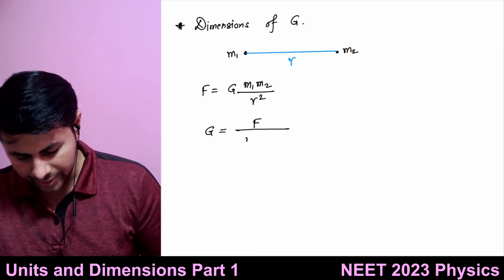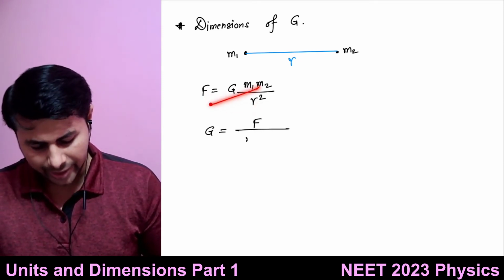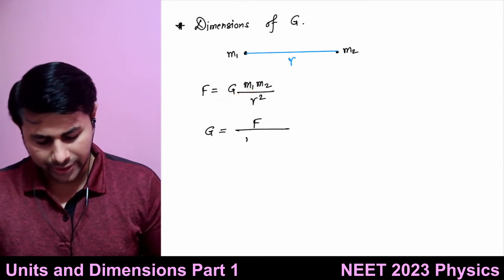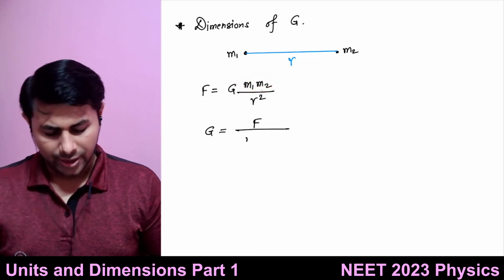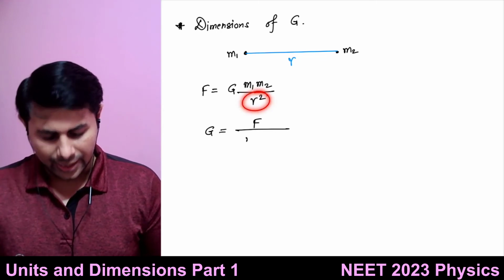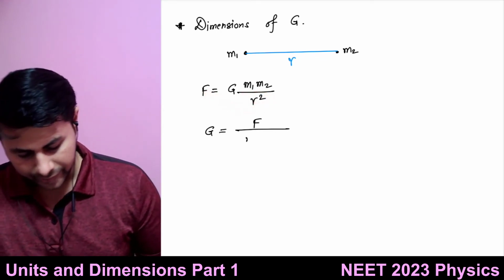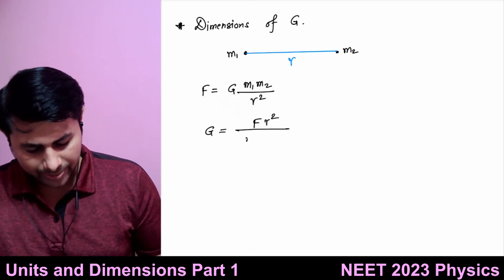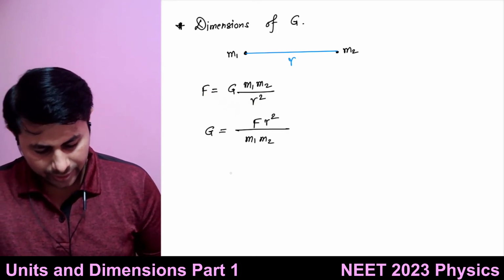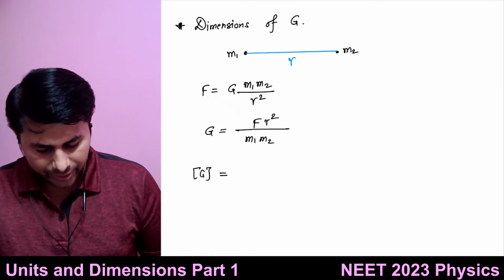I can take r square on this side, so it is F r square divided by m1 m2. Because m1 m2 is in multiplication, if I take it to the other side it goes into the denominator, and r square is in the denominator, so if I take it to the other side it goes to the numerator. So F r square divided by m1 m2 is equal to the dimensions of G I want.